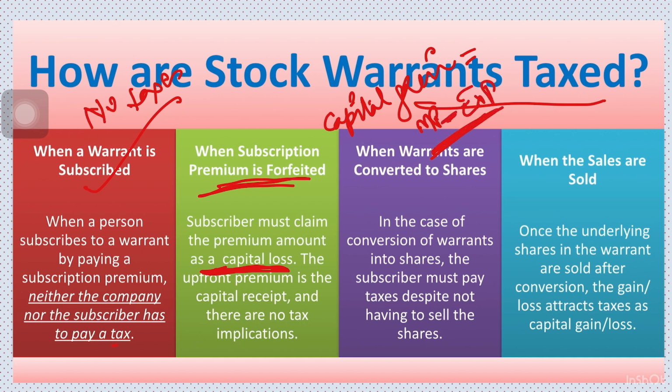Whatever is the difference is your capital gain, and you have to pay the taxes on the same. Last is when the warrants are being sold. So when the warrants are being sold, any capital gains or losses attract the tax liability for the same.